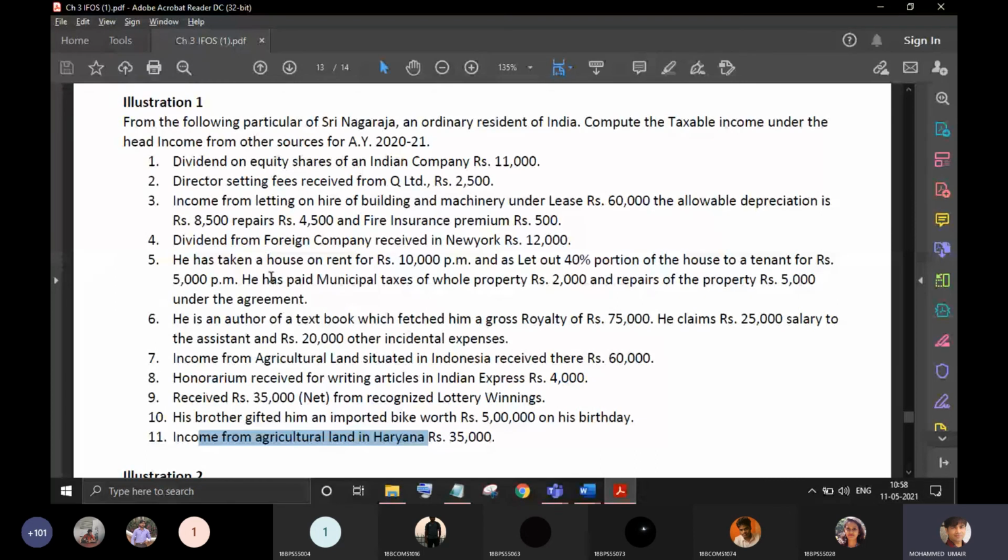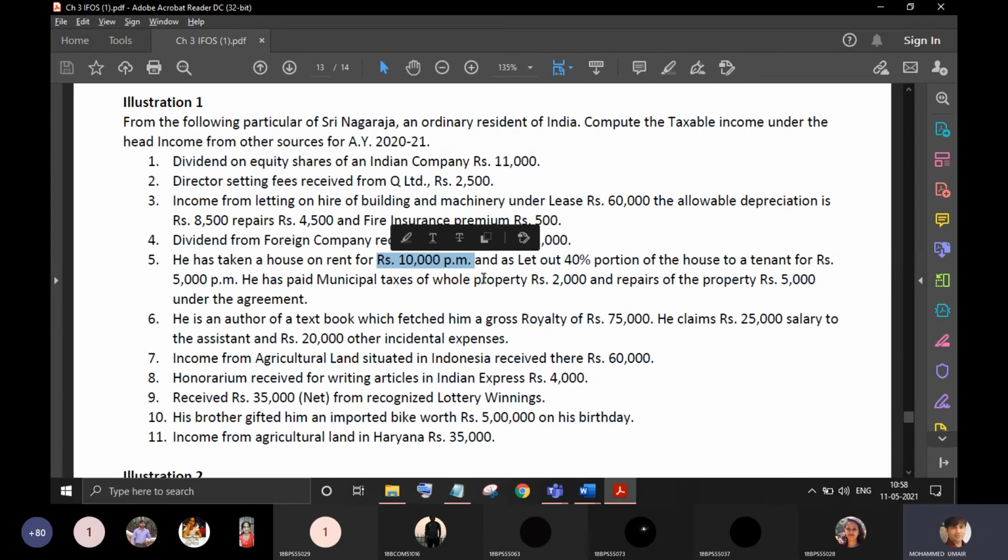It says he has taken a house on rent for rupees 10,000. So is this the income? The answer is no. 10,000 is what he is paying to the original owner of the house, the landlord. For the original owner, the 10,000 per month received from this guy is taxable under the head house property.